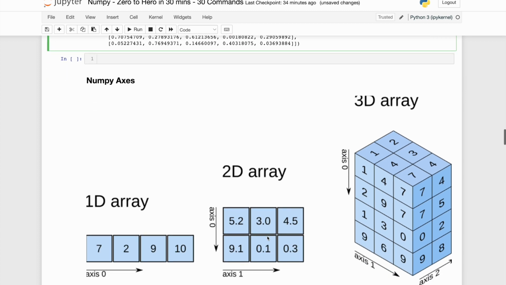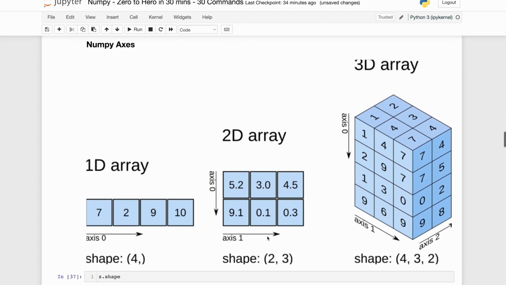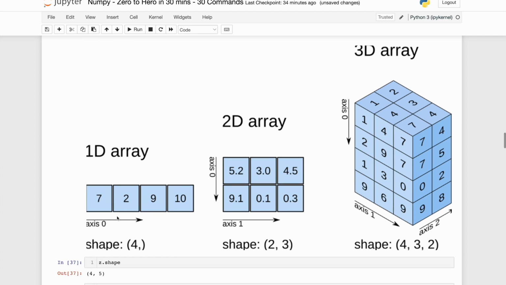NumPy axes. Now this is very important. As I was saying, the first axis is your row. This is the first axis. In the case of a 1D array, it doesn't matter whether it's a column or a row vector. Because it's a single-dimensional array, that dimension itself becomes axis 0. In a two-dimensional array, axis 0 is always the rows, and where you are counting the columns becomes axis 1.